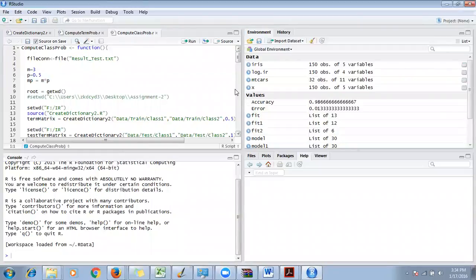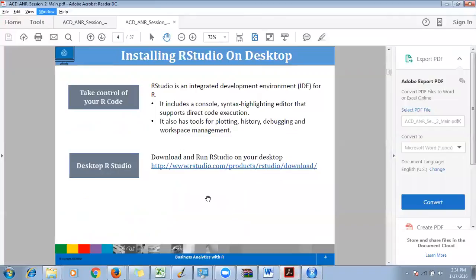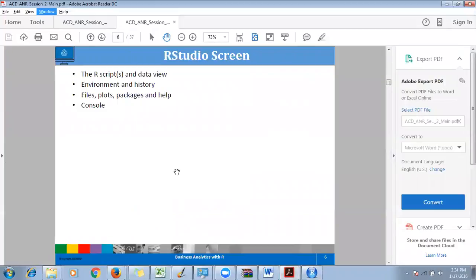Okay, so now this is your default RStudio window. In your RStudio window, you will see 4 compartments, right? This is compartment 1, this is compartment 2, this is 3, this is 4. Let's see what all of these are. So the first one is the R script and data view.